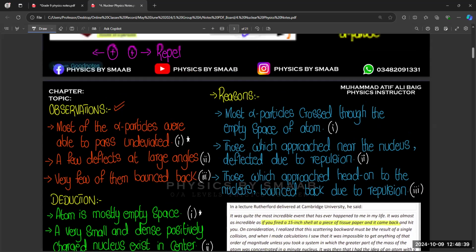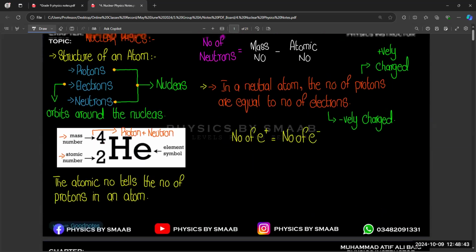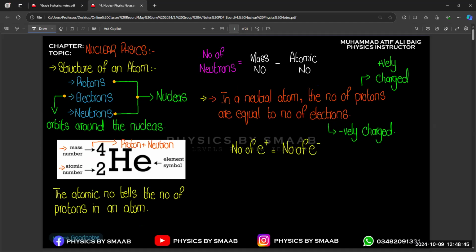So, this is the scenario. This is also a topic of nuclear physics. Just like the periodic table in chemistry, I hope you know about the periodic table. In the periodic table, there are so many elements given.